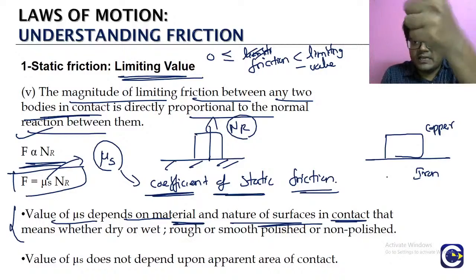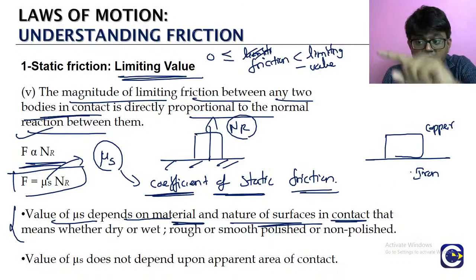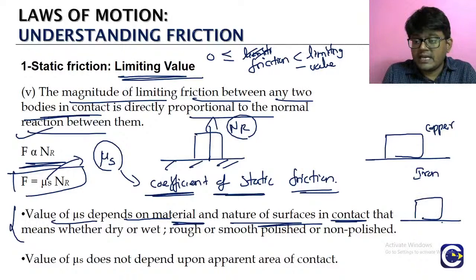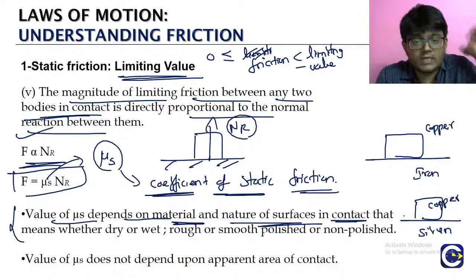So it depends upon the actual materials. Between copper and iron we'll have one type of mu s. Let's say instead of iron we take silver, copper remains on top, and the surface below is changed to silver. Then what happens? The mu s value will change. It depends upon the nature of the surfaces.